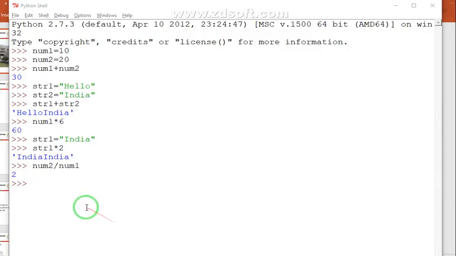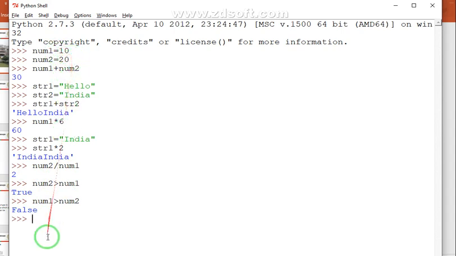Coming to the Python platform, let's say if I apply num2 greater than num1, clear? We already know the values of num2 and num1, so the result you will find is True. If I write num1 is greater than num2, you will find the result as False because num2 contains the value 20 and num1 is 10, so num1 is not greater than this one.